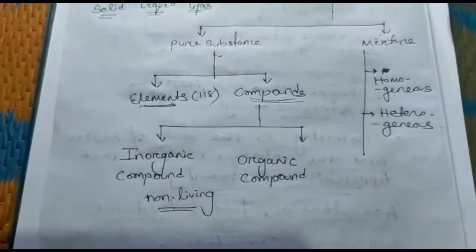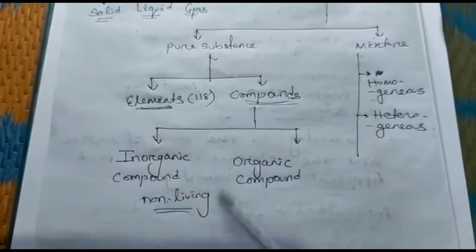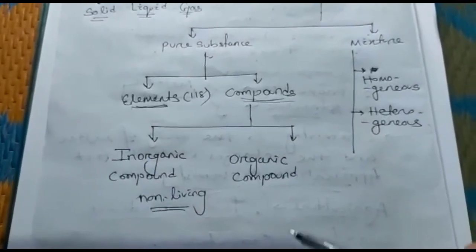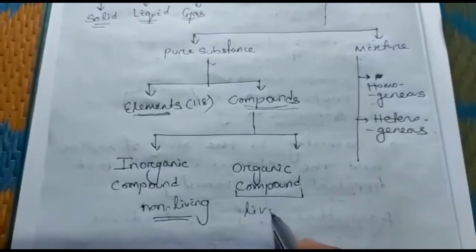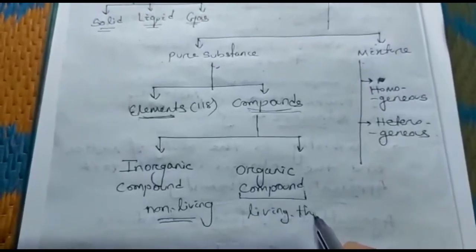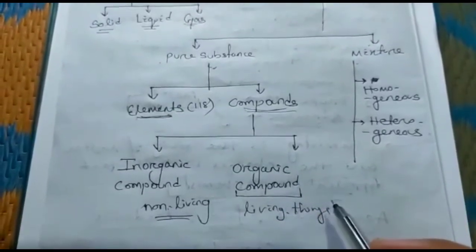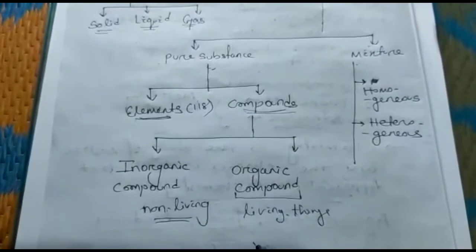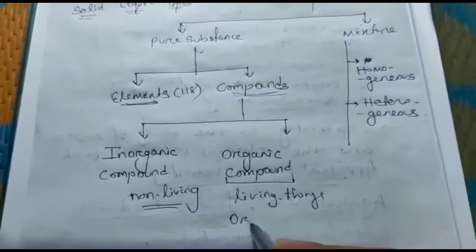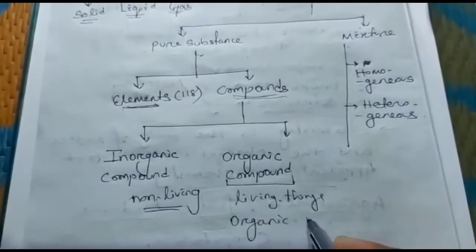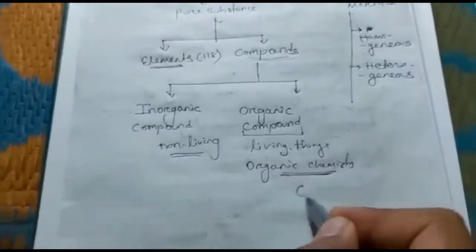The minerals, salts, sodium, potassium, these are present in the periodic table. These are known as inorganic compounds. And the organic compounds, these are related to living things. In standard 10 you have studied about carbon and its compounds. These are the organic compounds. We will study organic compounds in our chemistry, that is organic chemistry. Organic chemistry is totally related with carbon.